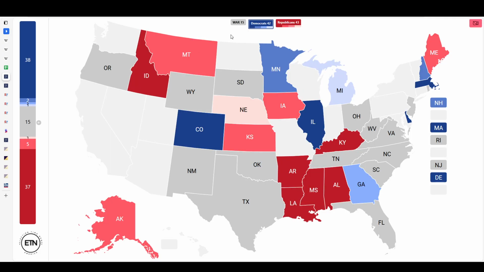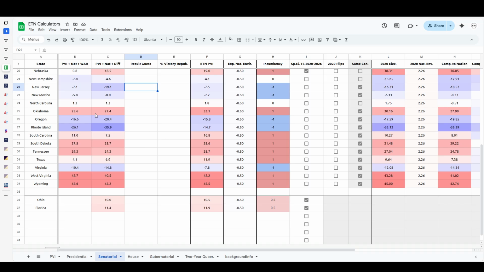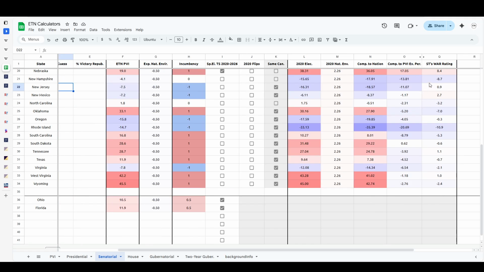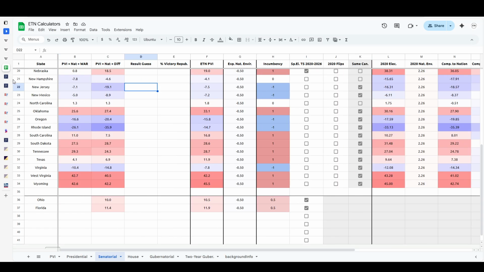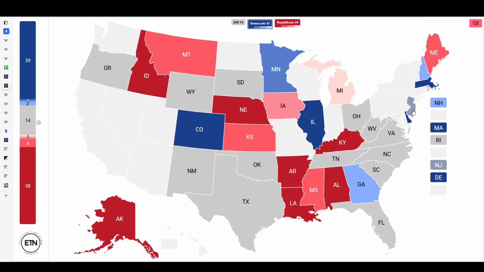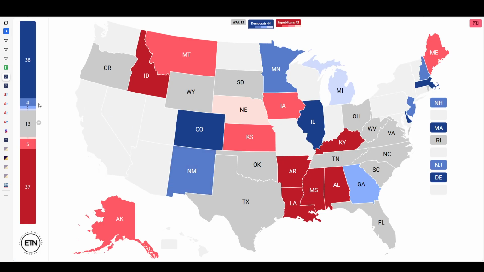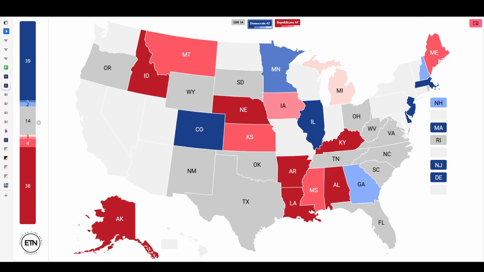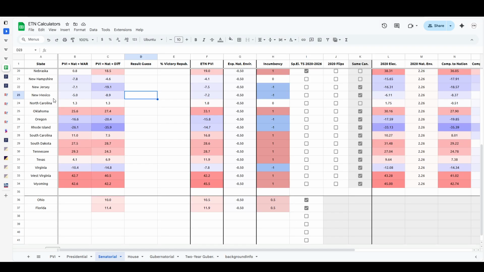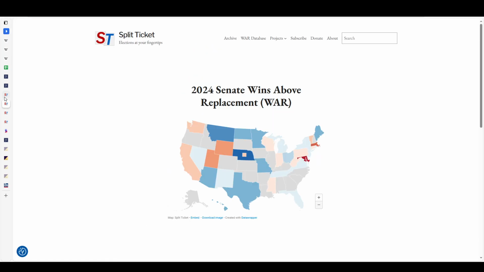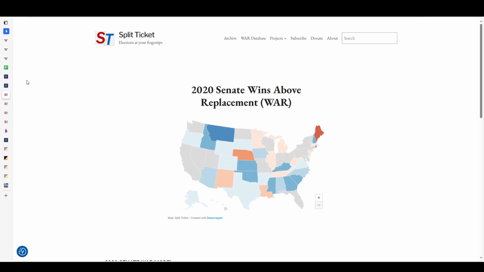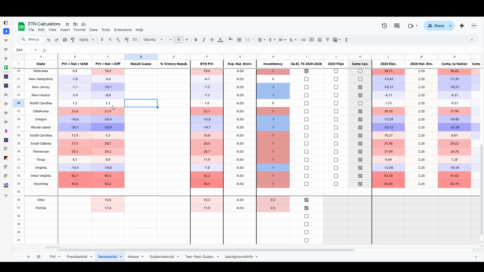New Jersey WAR, apparently, according to Split Ticket, Cory Booker's actually an underperformer candidate, 0.9%, but he overperformed by 11 points. That's going to be the large disparity here. Both of them are, in fact, still safe for the Democrats. Actually, no, New Jersey is likely on the WAR map, 7.1 points. Then we go to New Mexico, 5 points here on the WAR map, 8.9 for the difference map. Both of those are going to be likely. Underperformer in general by 2.7 points for Luján. North Carolina is going to be 1.3.